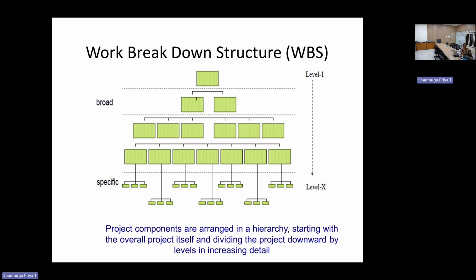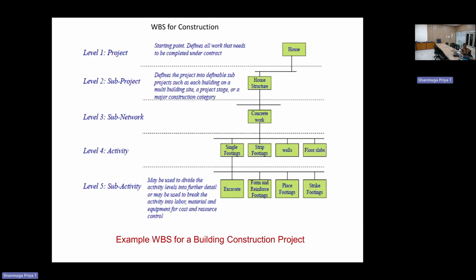Based on the hierarchy, the overall project is divided into n number of project activities. For example, here I will explain how many levels there are and how the tasks will be associated for the construction. For example, a project which is the construction of a house.